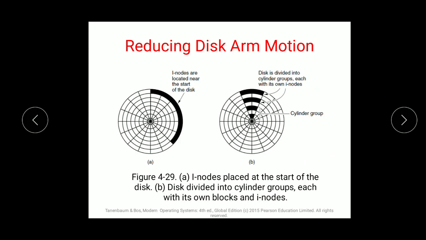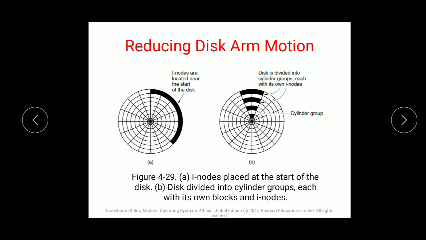Apart from caching and block read-ahead, another technique to improve the performance of a file system is to minimize the total disk arm motion by keeping blocks that are likely to be accessed in succession close to each other, if possible in the same cylinder. So rather than keeping them at different levels, if you keep them in the same cylinder and keep the inode busy with one task at a time on the disk, the performance level can be increased, and you can improve the storage levels as well.